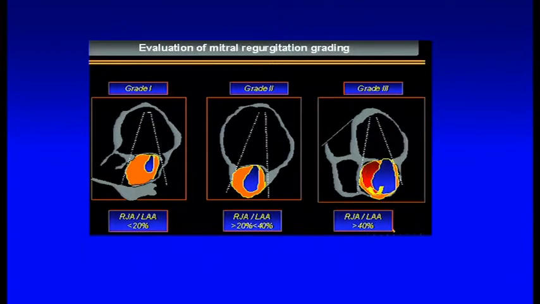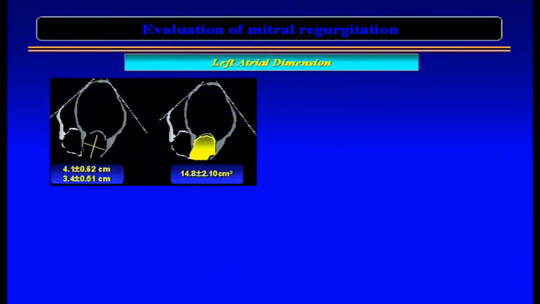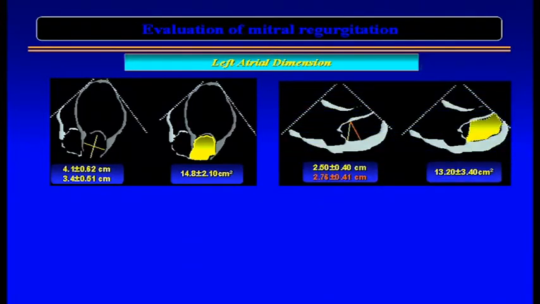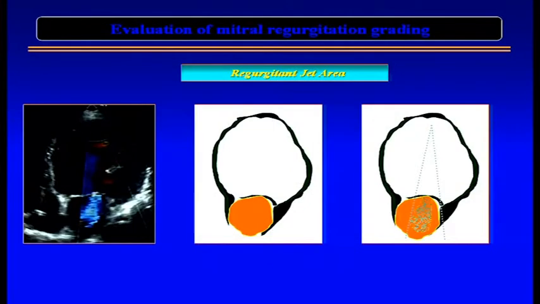If this is the area, left atrial area versus jet area, if the ratio is less than 20%, you are looking at a grade 1, 20 to 40% is grade 2, and grade 3 is more than 40%. This is how you take the measurements. You have to take the area of the LA, very importantly, and the important thing is that the tenting area should not be included whenever you're taking the area of the left atrium.